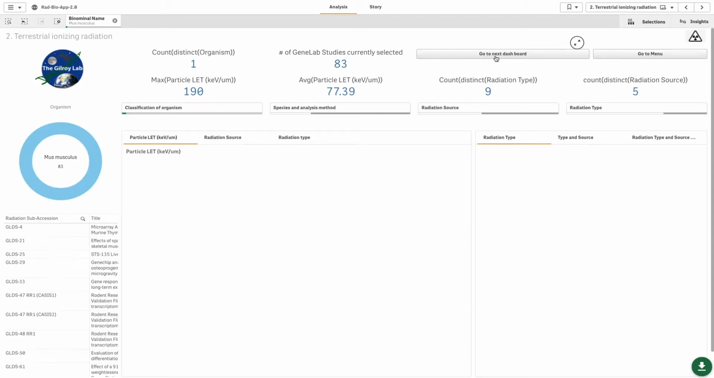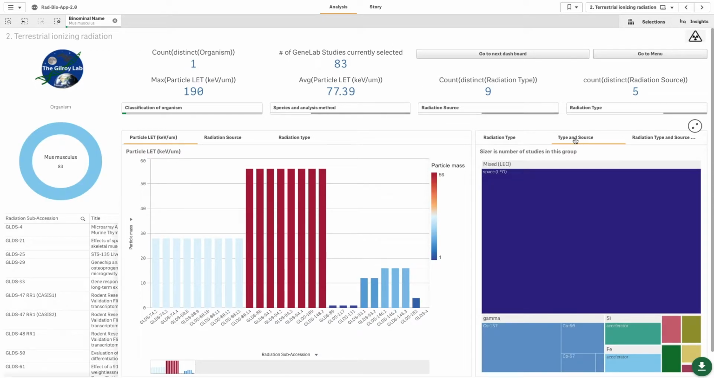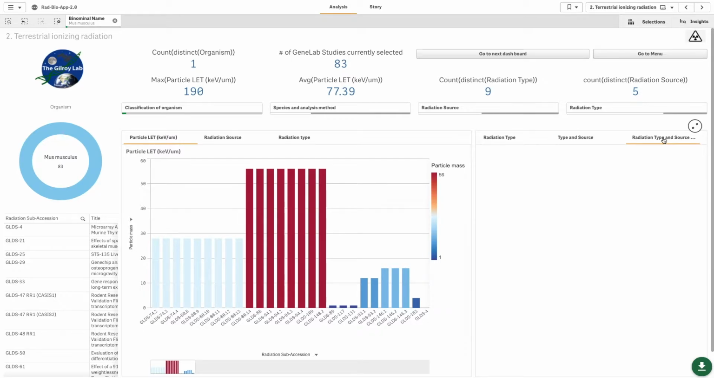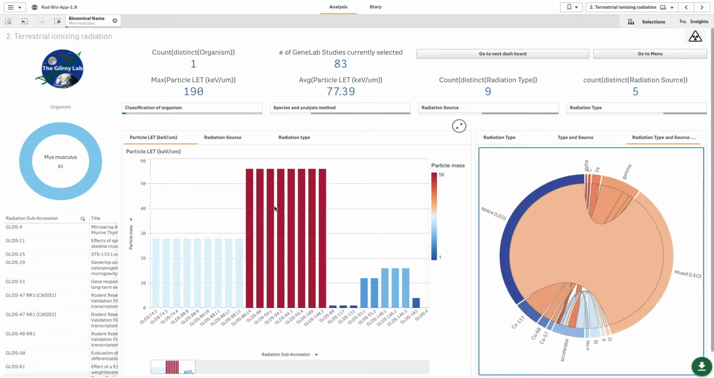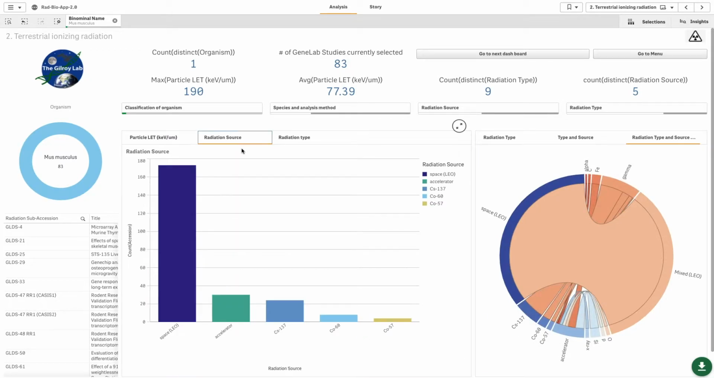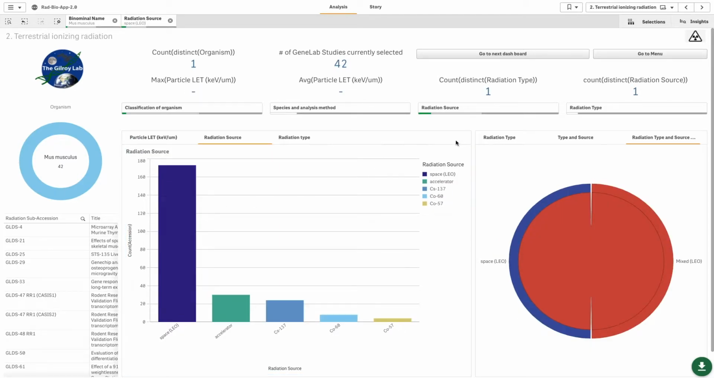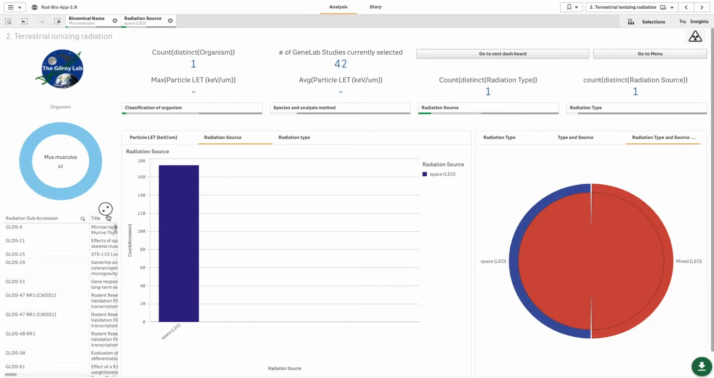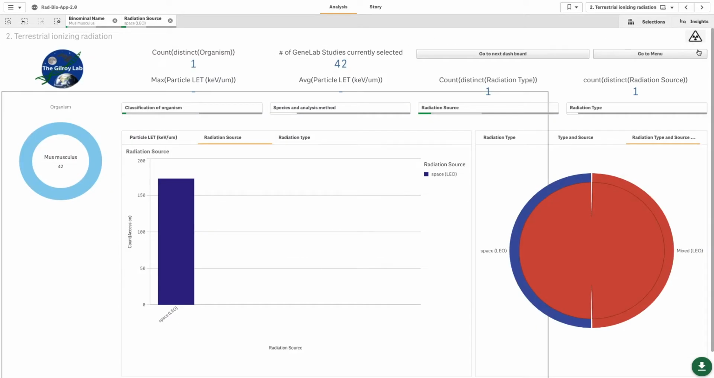Let's go to the next dashboard using the navigation panel. So here there's many different types of radiation that we can look at, and many different radiation sources. Some from low Earth orbit in space, but also some terrestrial sources of radiation, such as ion particles being fired in a particle accelerator. So I'm mostly interested in the space-related radiation. So we can filter down through the data set and try and find some studies that provide information about radiation in low Earth orbit.